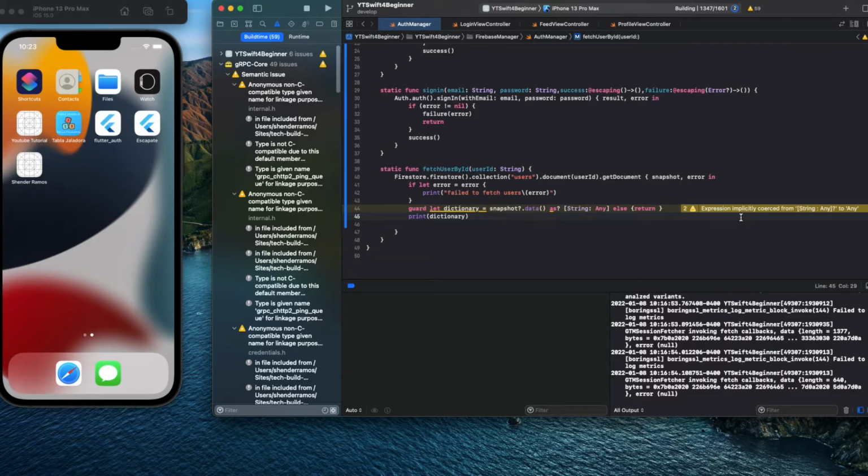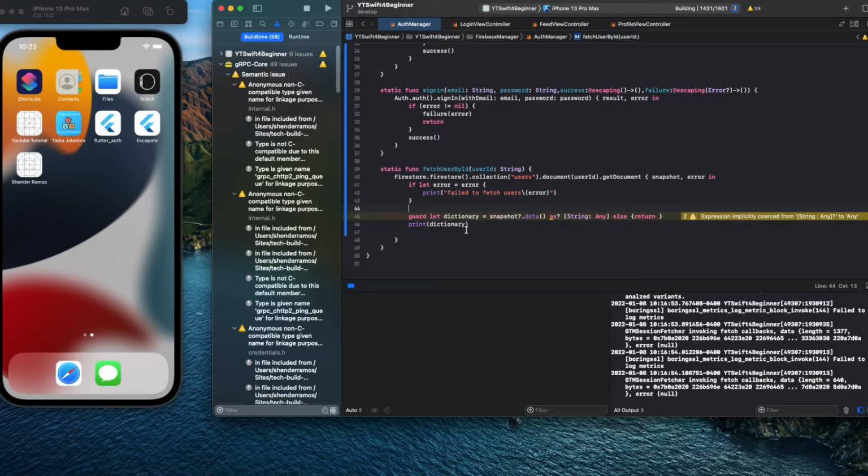Oh, I think this is not going to return anything. Special implicit, forced cast from string any. Yeah, we're gonna mess around a little bit with this.